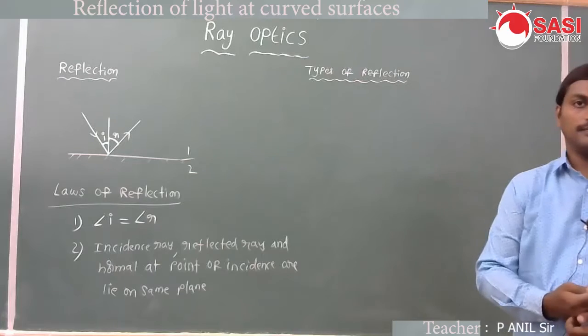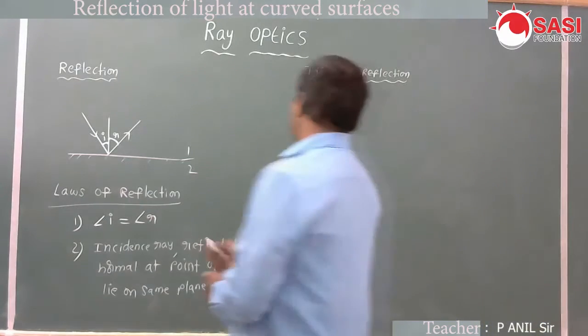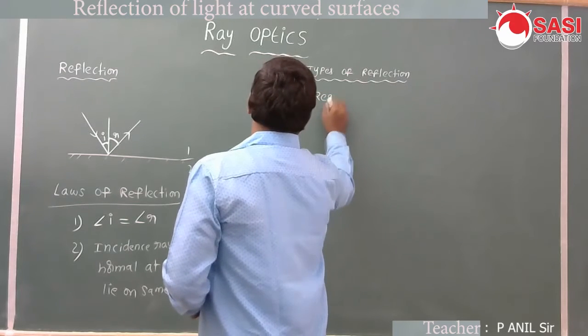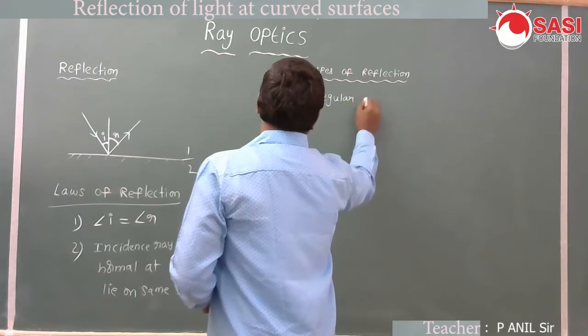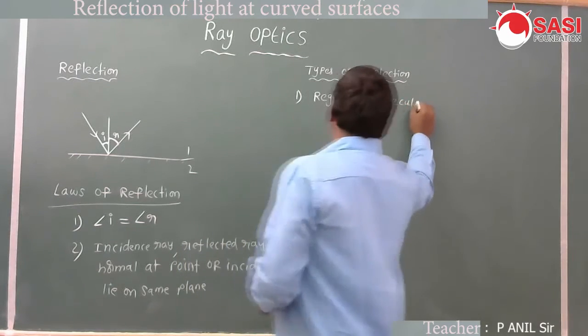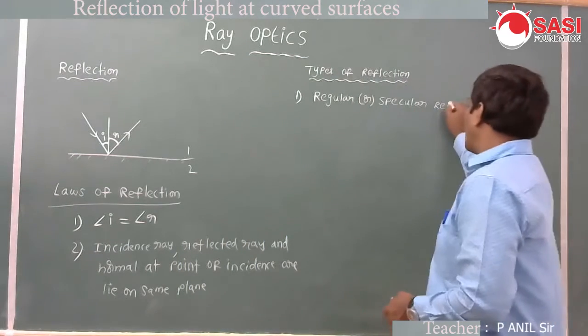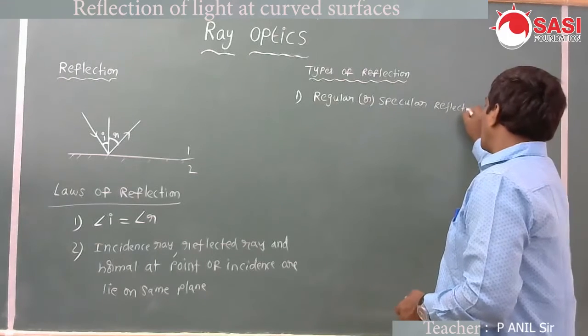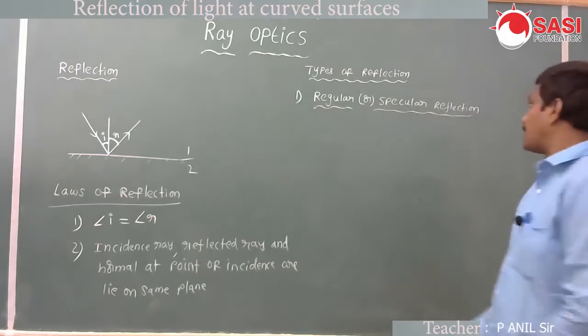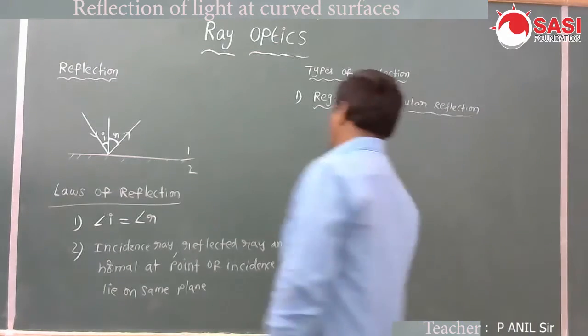Types of reflection. There are mainly two types of reflection. One is regular or specular reflection. What is meant by regular or specular reflection?